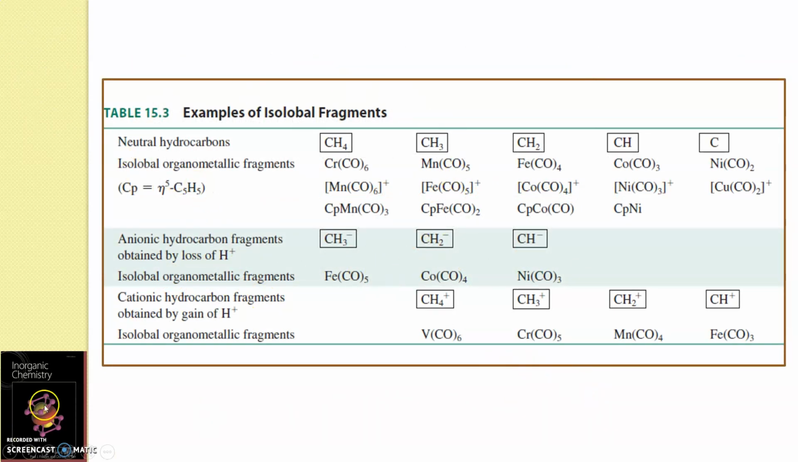So here this table, which is taken from Mingos, gives an extensive view of the different isolable fragments. The neutral hydrocarbons can be considered, or anionic hydrocarbons, or cationic hydrocarbon fragments can be considered. Now here the electron count is 8. Here also the electron count is 8, and all these species are isolable,